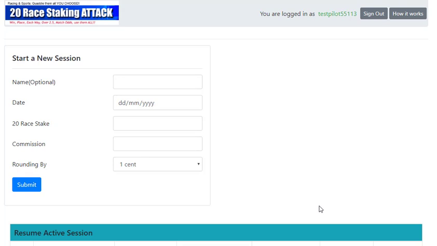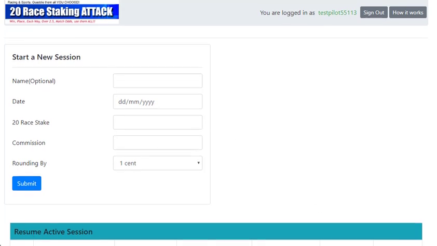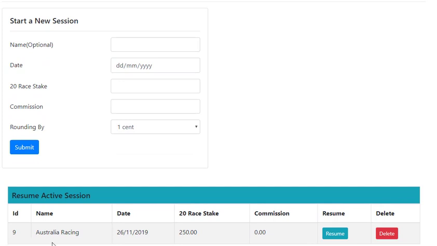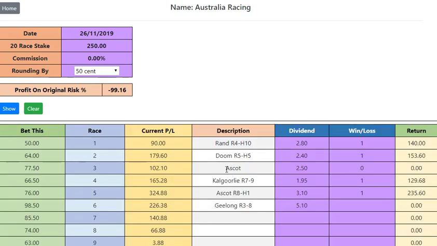And the great thing of it is how many sessions you want to play. If I just move down a bit, you can see at the moment I've only got one session in play, an Australian racing one. But if I was using this one today, then tomorrow I was in Sydney doing something, I could still log into my online system, whether it be on my iPad, my iPhone, wherever, and that Australian racing system will still be there and ready to continue. All I have to do is click resume, and there we are.